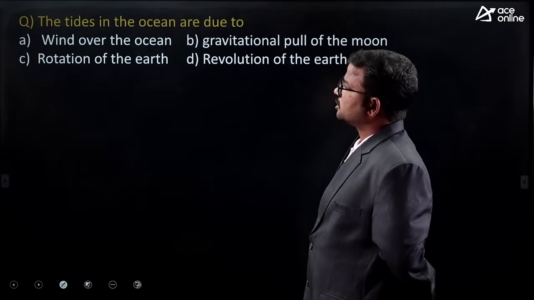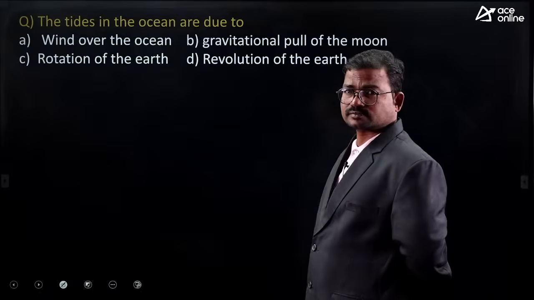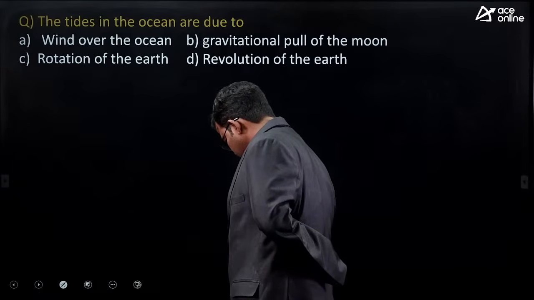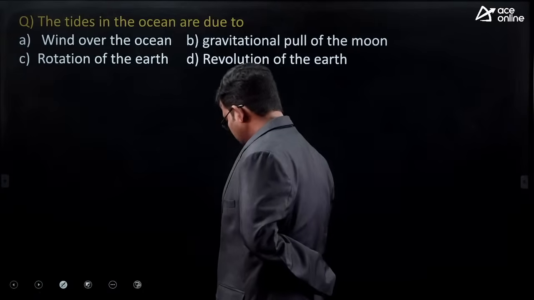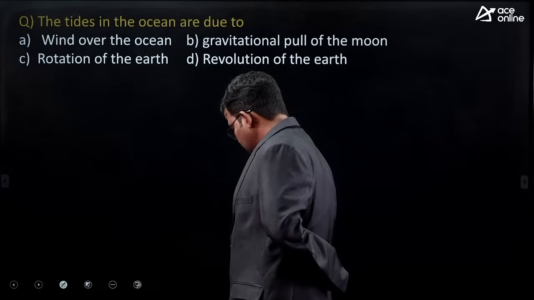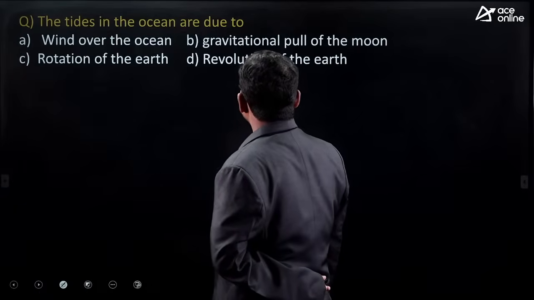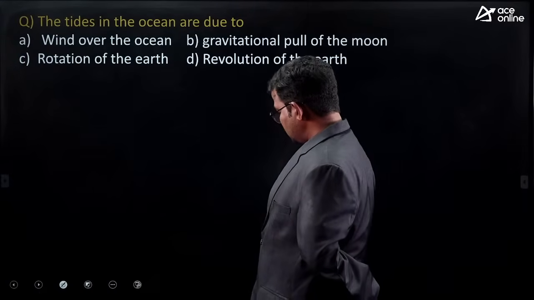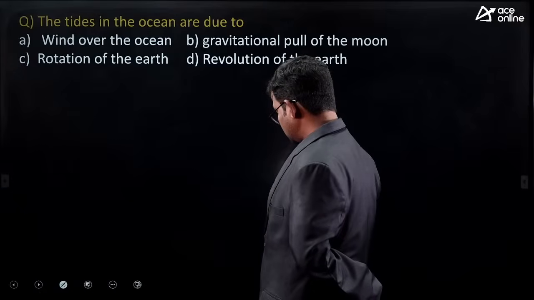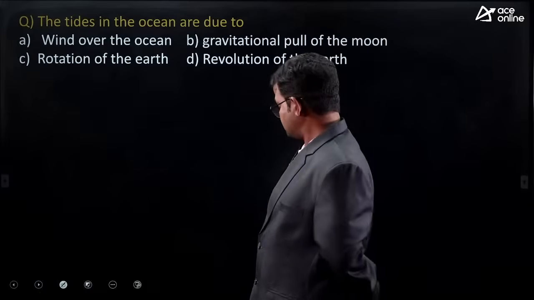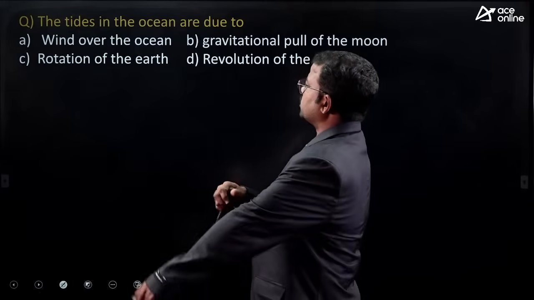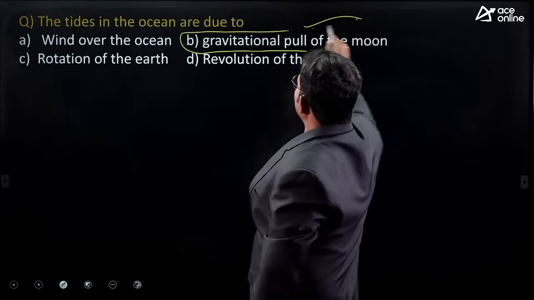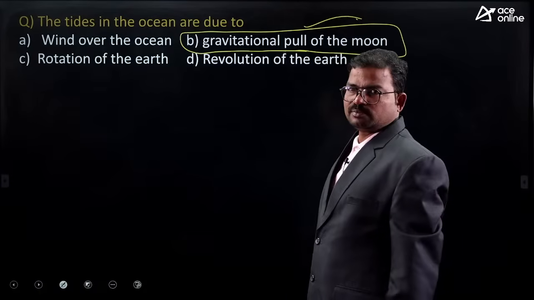Yes, option 4, Mahesh, very good. Okay, so the tides in the ocean are due to, majorly, the gravitational pull of the moon.